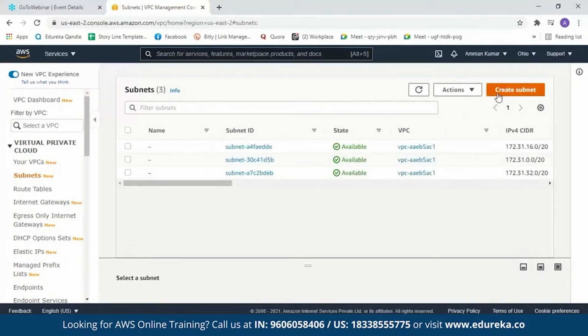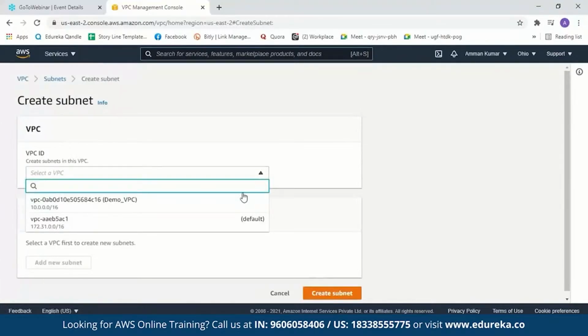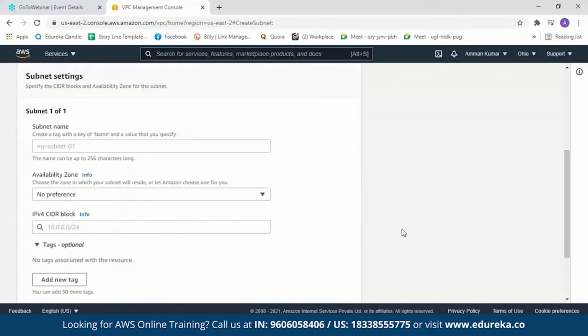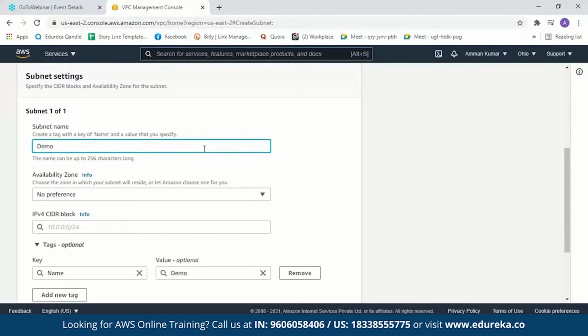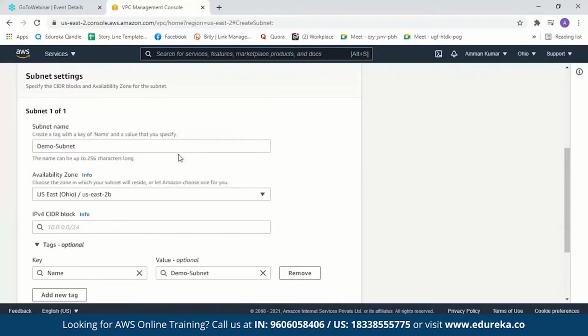So now let us create a new subnet. We have to select a VPC from here. This is the VPC. Next we'll come down and name our subnet. Let us name it demo subnet. Now we have to select the availability zone. We have three availability zones in Ohio. We'll just select one of these. Now we also have to mention our IPv4 CIDR block for our subnet.